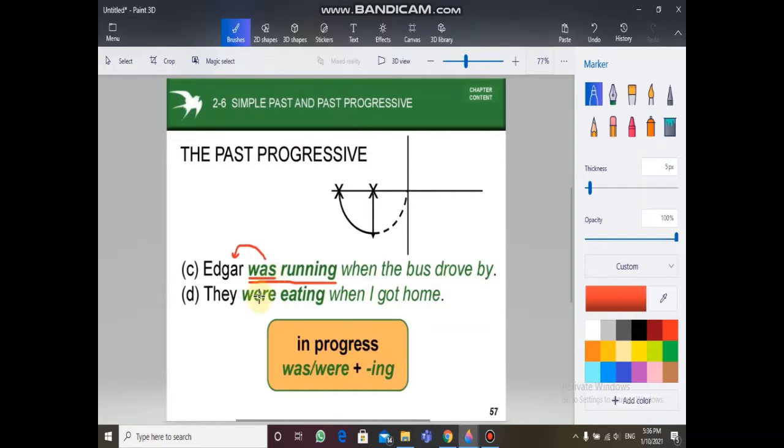And the other example, they were eating when I got home. Were eating is the verb in the past progressive. This action was taking place by they, which is a plural subject. That's why we used were eating. So when actions were in progress at a specific time in the past, we use was for singular subjects and were for plural subjects, and as for the main verb we add ing.